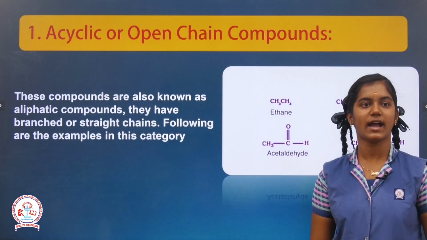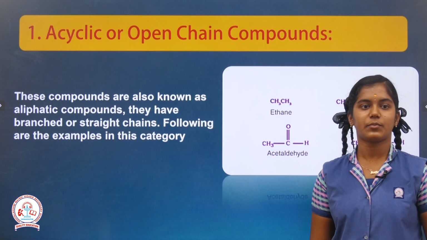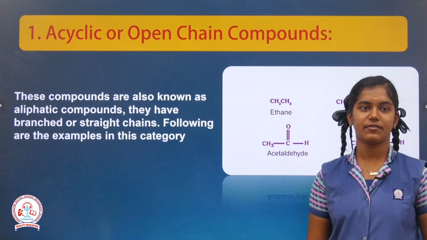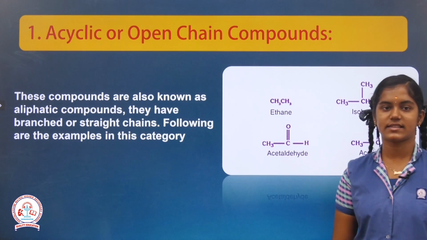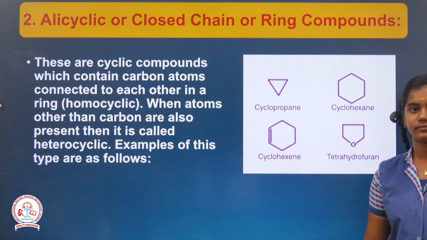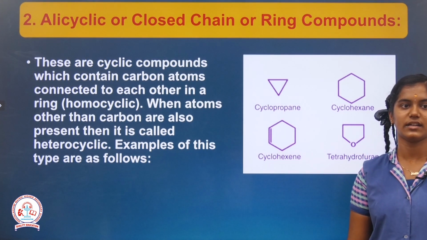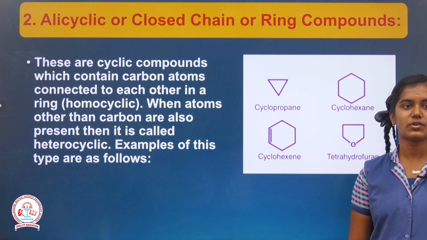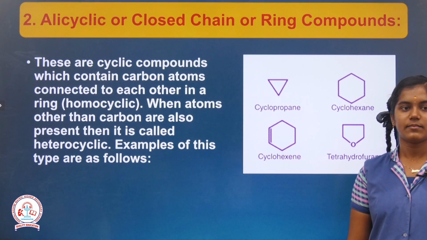Let's see what is meant by acyclic or open chain compounds. It is otherwise known as aliphatic compounds. They have branched or straight chains. The examples are acetaldehyde, isobutane, ethane. Alicyclic or closed chain compounds or ring chain compounds. These are compounds which contain carbon atoms connected to each other in a ring.